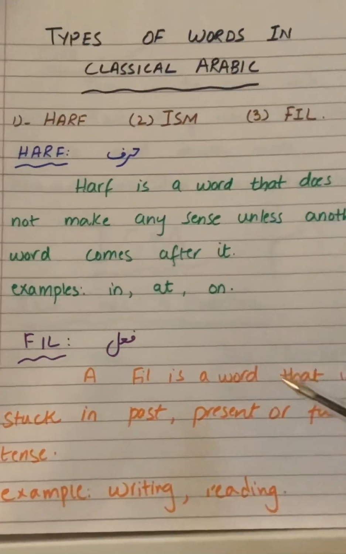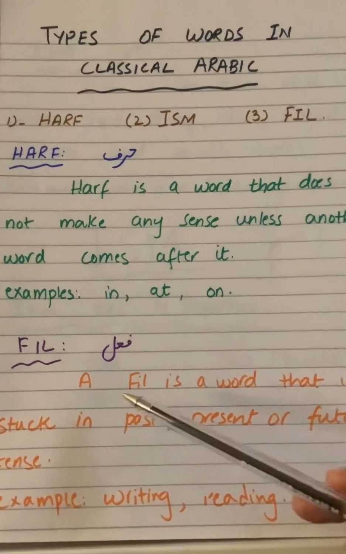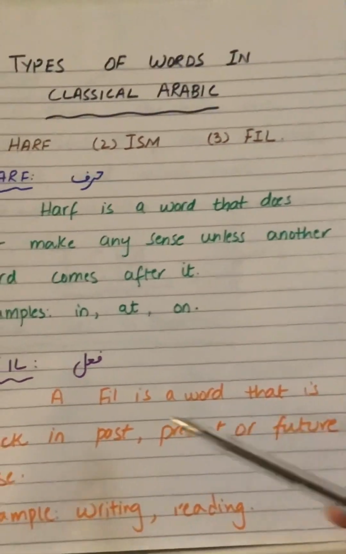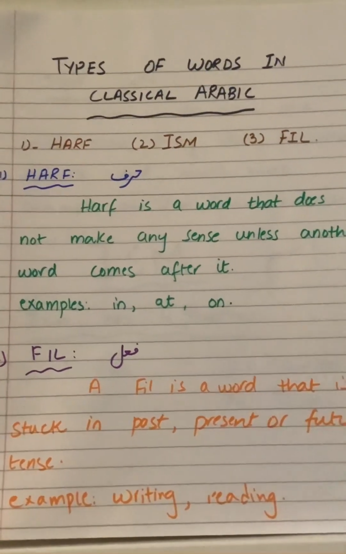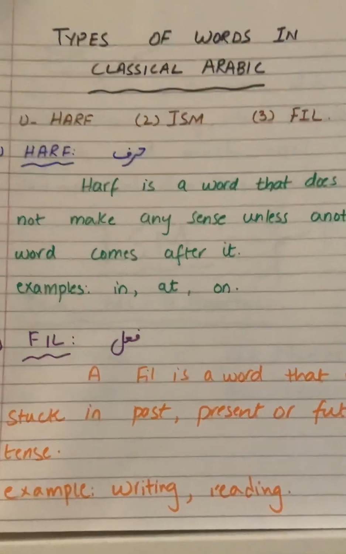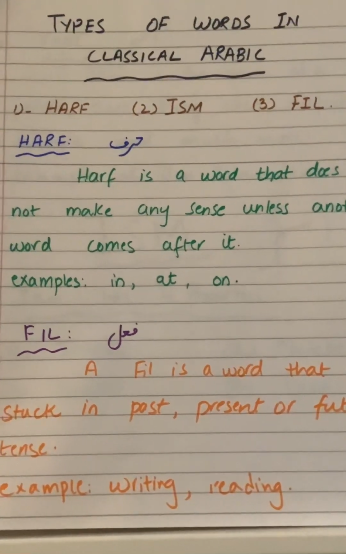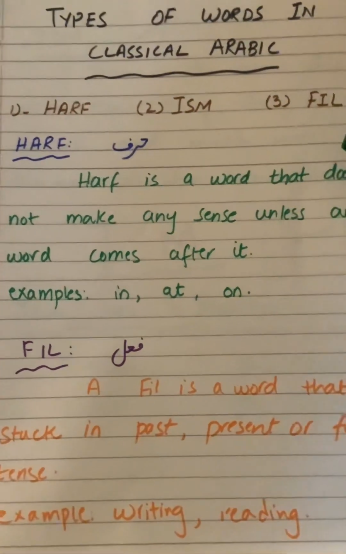The next kind of words in Arabic of the Quran, or Arabic in general, are fail. A fail is a word that is stuck in past, present, or future tense. For a word to be a fail, it has to be stuck in some kind of time period, either past or present or future, like writing, reading, etc.